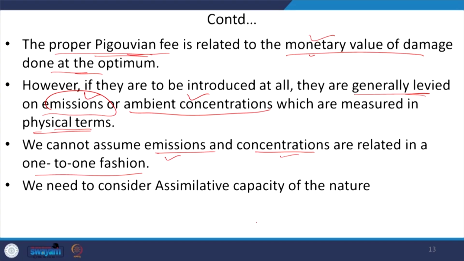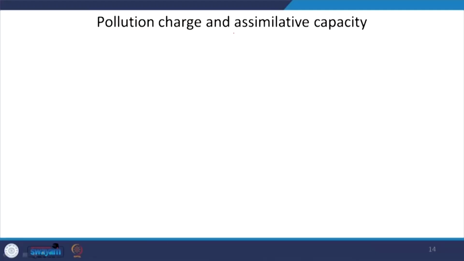In this context, to set the proper Pigouvian fee, we need to take into account the assimilative capacity of nature, because emissions may be different and concentration may be different depending upon the assimilative capacity of nature, right. So, now let us look at what the assimilative capacity of nature is and how this Pigouvian fee can be charged in the presence of the assimilative capacity of nature.